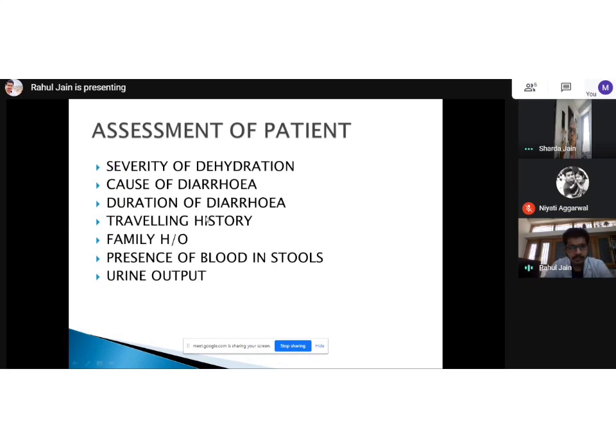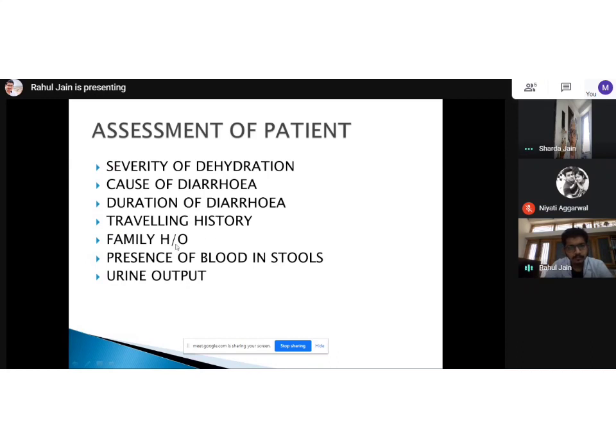Many times it happens that there is something called toxins or traveler's diarrhea. This traveler's diarrhea is very common with foreigners coming to India. We don't suffer from this diarrhea because we are already endemic to some bacteria in our society, but those foreigners are not. The flora is new to them, and that's why they suffer from this diarrhea. So traveling history is very important, and it even applies to us if we travel to some other country and get diarrhea there.